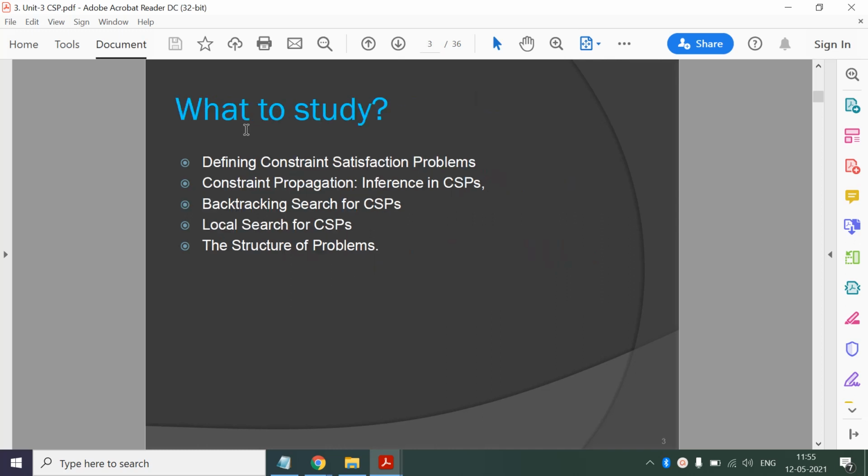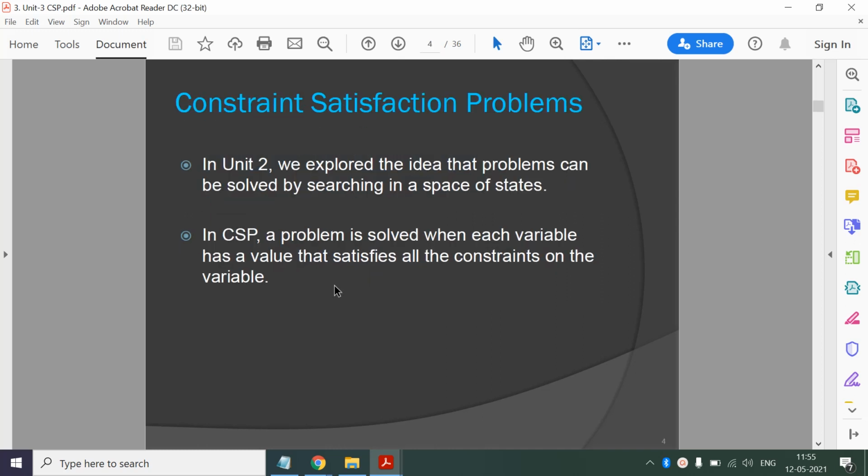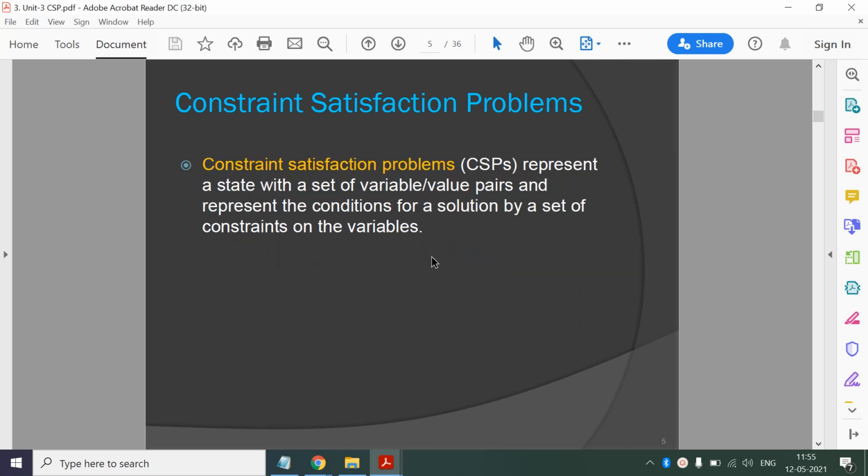So this was the content of this unit, and we explored the idea that problems can be solved by searching in the space of states in unit number 2. But in CSP, a problem is solved when each variable has a value that satisfies all the constraints on the variable. So for a variable we will have a set of constraints, and we will assign the value to the variable such that all the constraints are satisfied. So this is the definition of CSP.